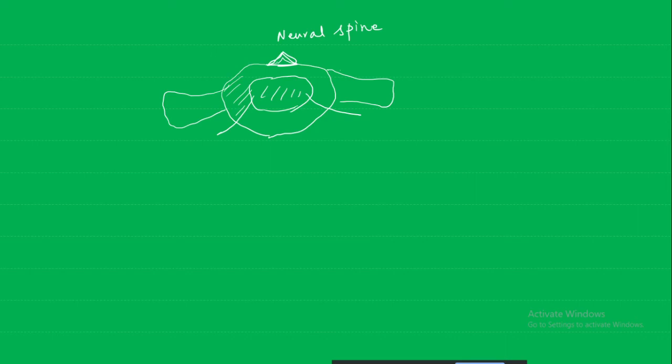This sidewise extension region is called a transverse process. This one inside is the neural canal, and this sidewise is the neural arch. You can follow, it's given in your textbook also. So this is the basic of what is there.